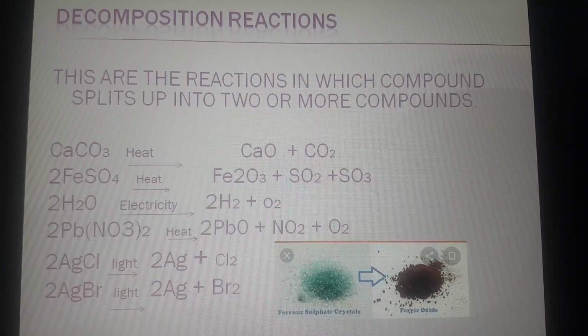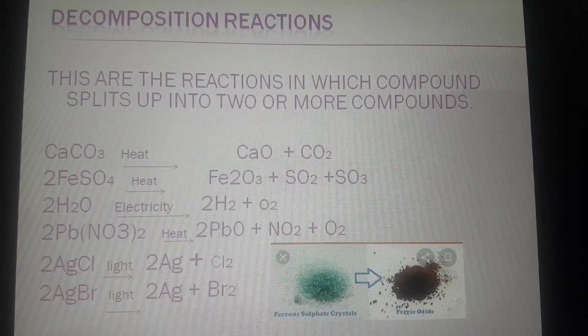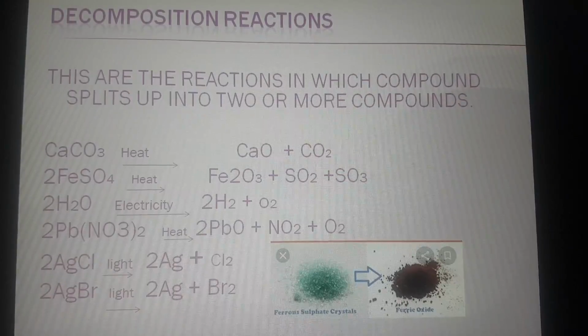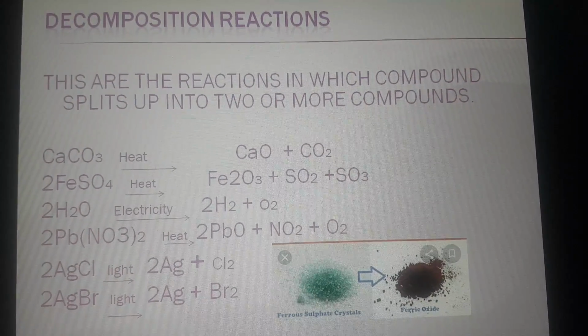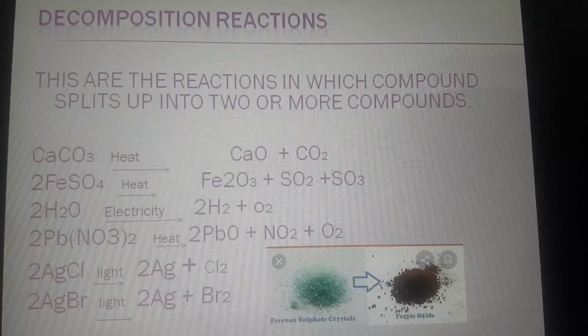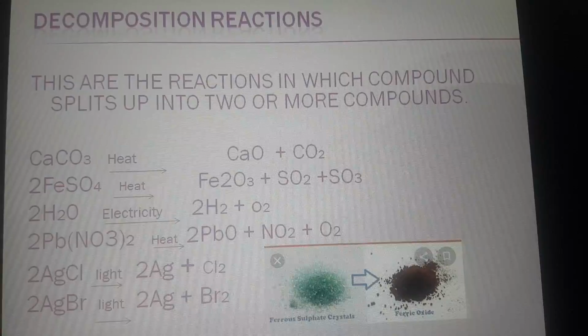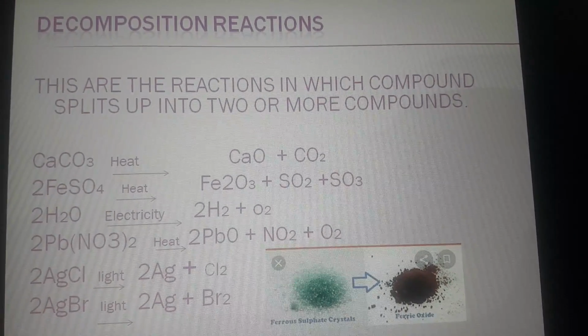Moving to the next reaction, AgCl, that is silver chloride, in the presence of sunlight splits up into silver and chlorine. Firstly AgCl is white in color, but after the reaction has taken place in the presence of sunlight, it splits up into silver and chlorine, and henceforth the white color is gone and silver color comes. Why? Because of the formation of silver.